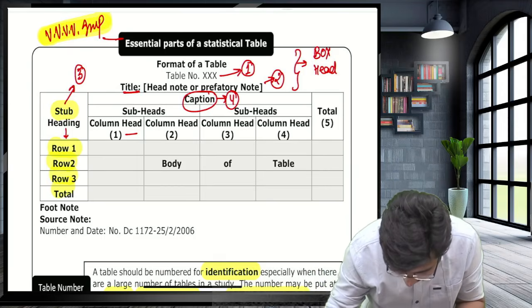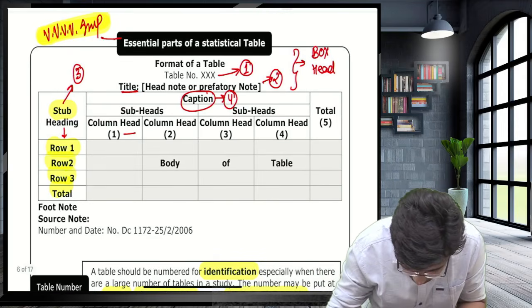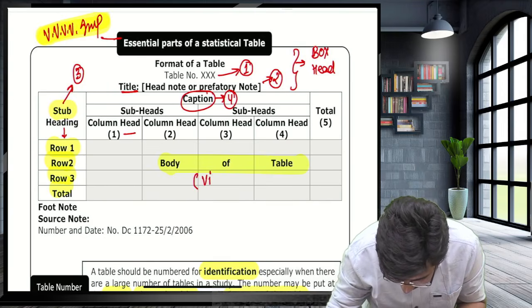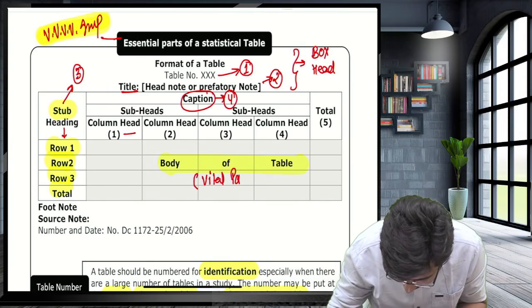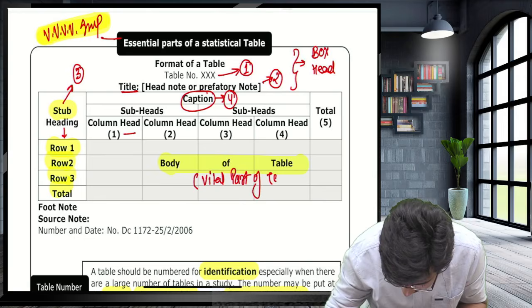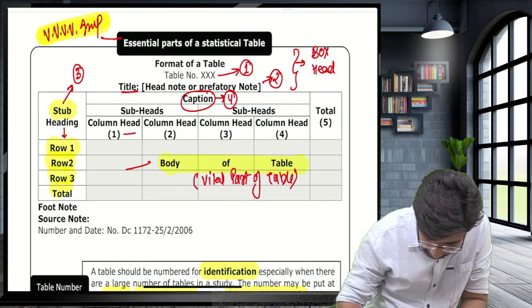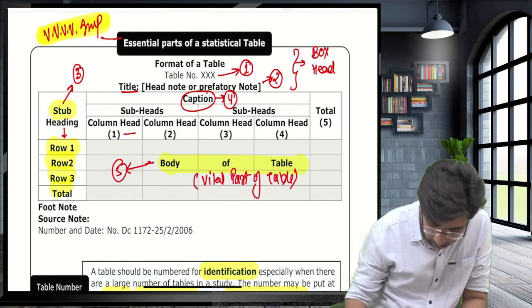Guys, the most vital part of this is known as the body, where the content is written. This is the most vital part of the table. This is the 5th part, known as the body of the table.